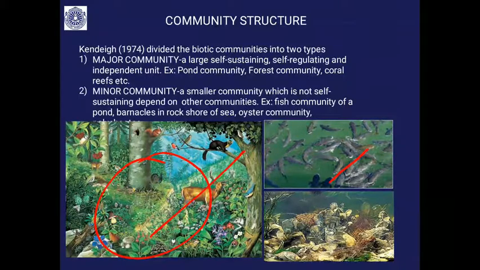Similarly, in the marine habitat, the marine community is the major community. Within that you can see the oyster community, coral community and fish community. Those are minor communities, smaller communities which are not self-sustaining.